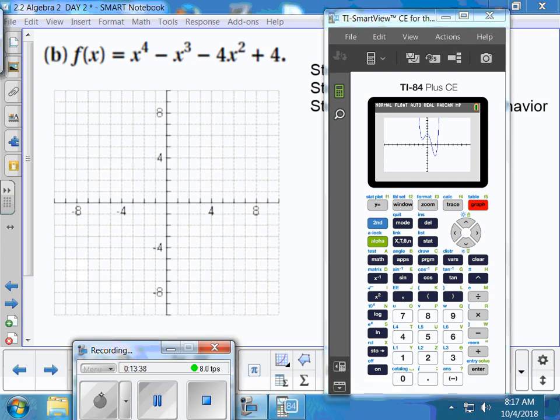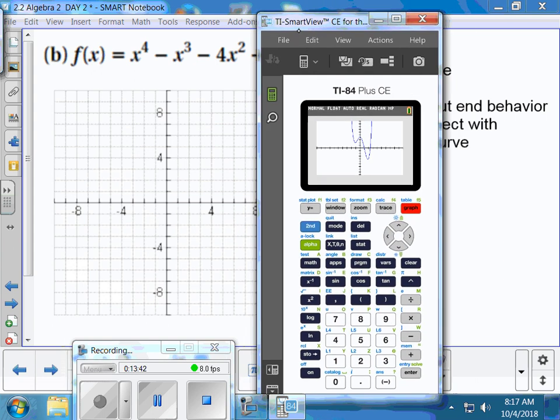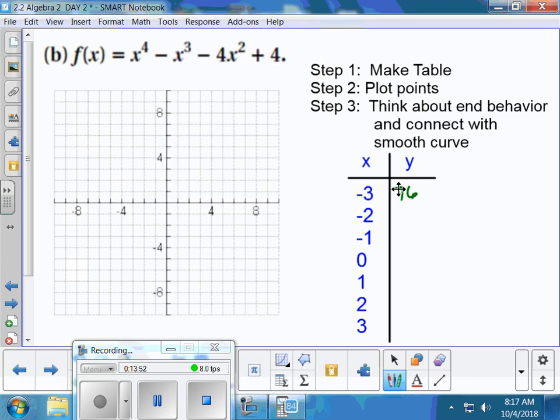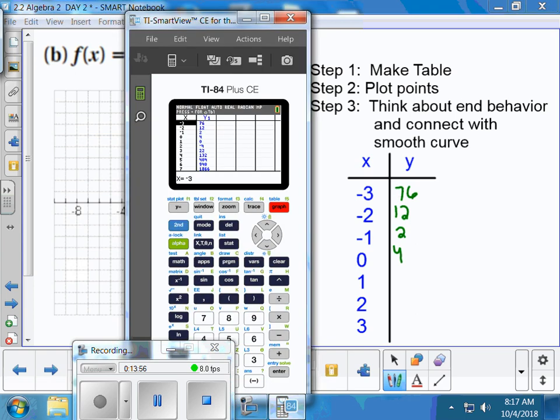Okay. We're going to go ahead and fill out our table now, just to give us some actual values to be able to graph. Second table takes us there. 76, 12, 2, and 4. And then 0, -4, and 22.